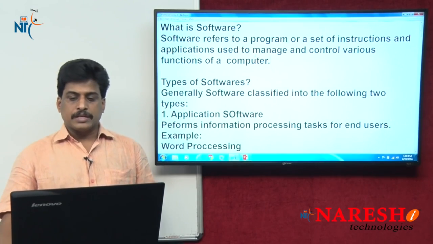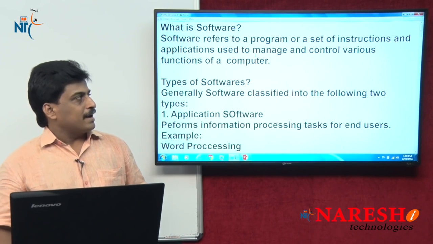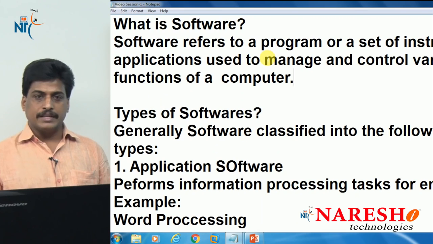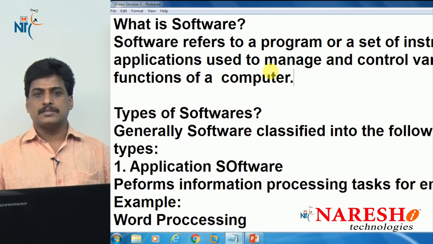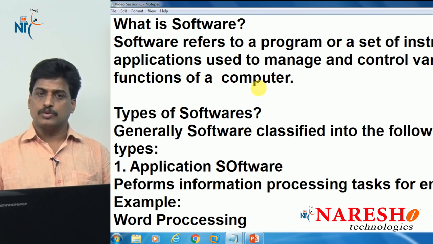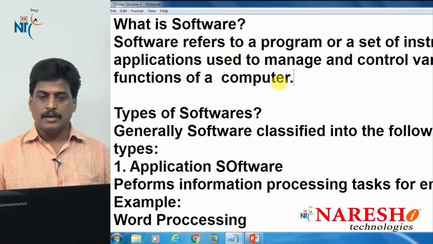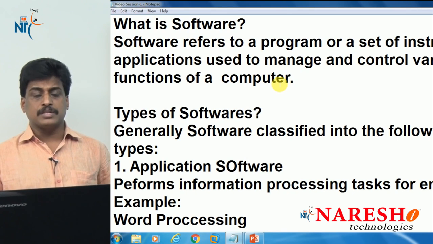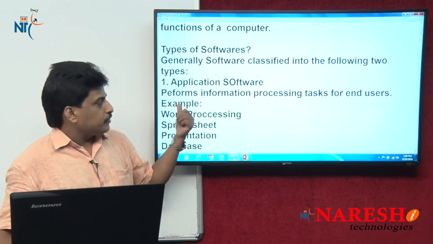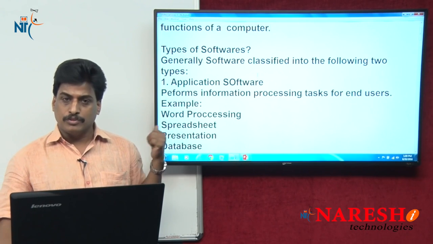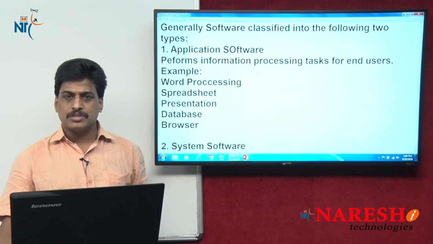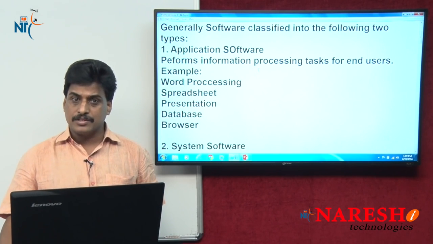Software refers to a program, a set of instructions and applications used to manage and control various functions of a computer. Any definition we can say, various definitions are available. As I said, there are many types of software, and here majorly 2 types. One is application software, another one is system software. Application software performs information processing tasks for end users, for example word processors, spreadsheets, presentations, databases, browsers. All these come under application software.